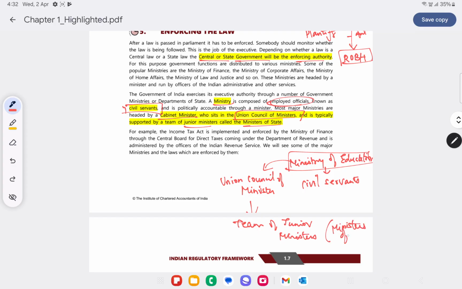Now, for example, we have Ministry of Education, or maybe other ministries as well, at the state level as well as at the central level. So at the central level, we'll have Union Council of Ministers. So at the state level, we'll have a team of junior ministers.